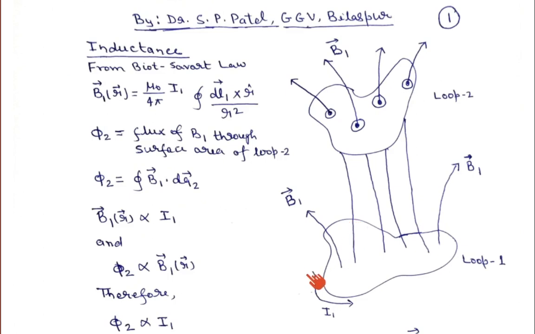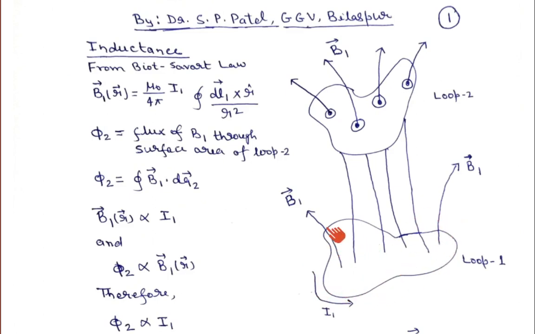Because current is flowing in this loop, let us say loop 1, we know that magnetic field lines will be generated in loop 1. Here I have drawn the magnetic field lines passing through loop 1 because of the current which is flowing. So obviously there will be flux of B. The number of field lines passing through this closed loop is known as the flux.